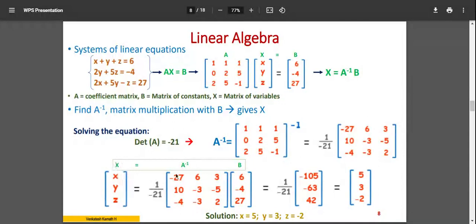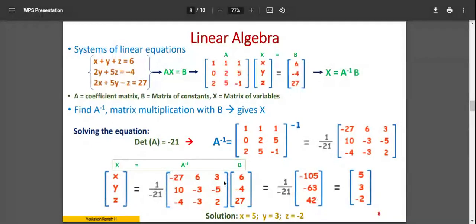How to calculate X? First you write the A inverse that you calculated here, multiplied by B, which is available here. Do a matrix multiplication. Let that minus 1 by 21 stay outside. Now you do this matrix multiplication. That is minus 27 into 6, plus 6 into minus 4, plus 3 into 27, which gives you minus 105. Similarly, 10 into 6 plus minus 3 into minus 4 plus minus 5 into 27 gives you minus 63. Similarly, for the last row, you multiply with the column and you get 42.